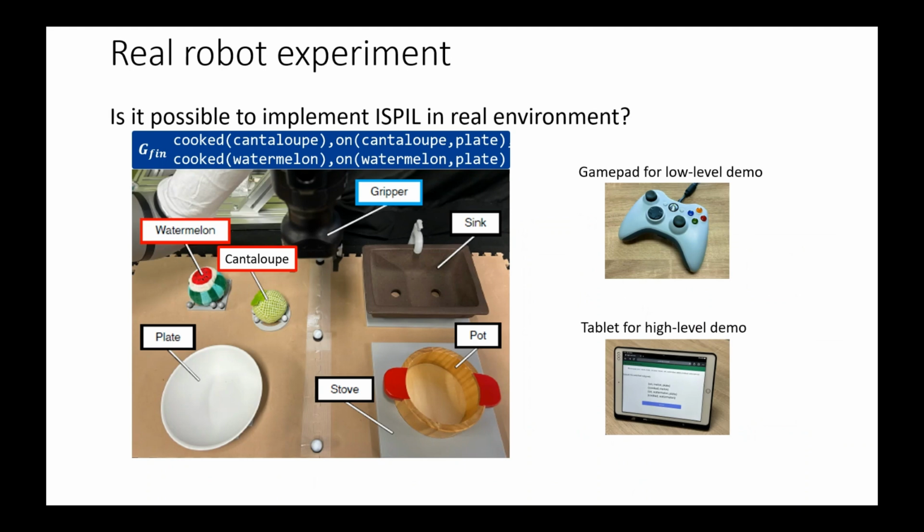We also verified if it is possible to implement ISPIL in a real-world environment by training and testing a final goal where a cantaloupe and watermelon have to be cleaned and cooked before putting them on the plate. The demonstrations are given by using a gamepad and a tablet.